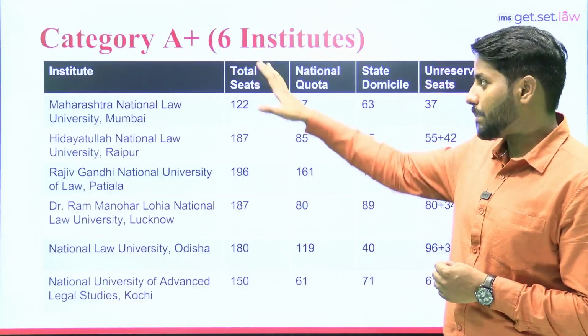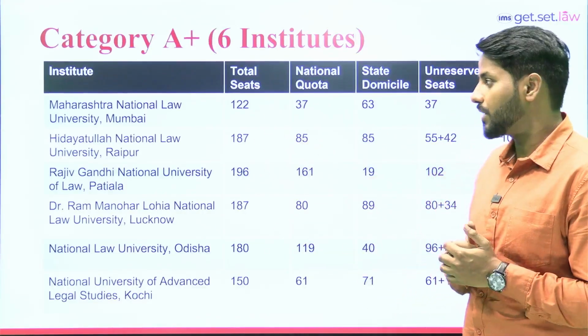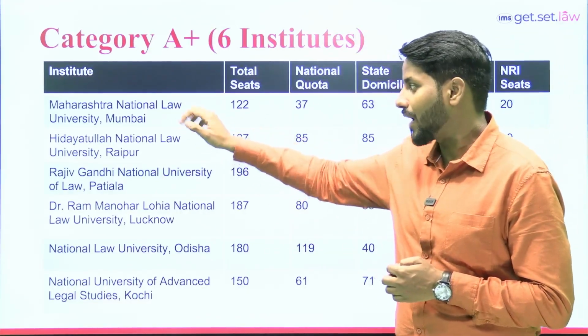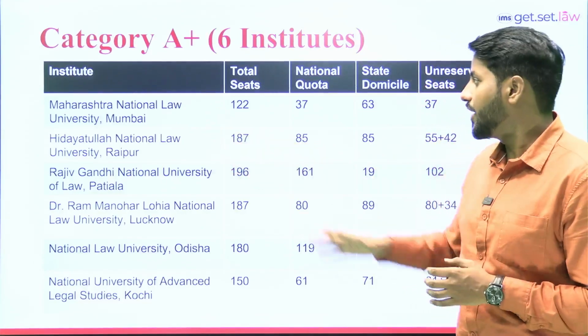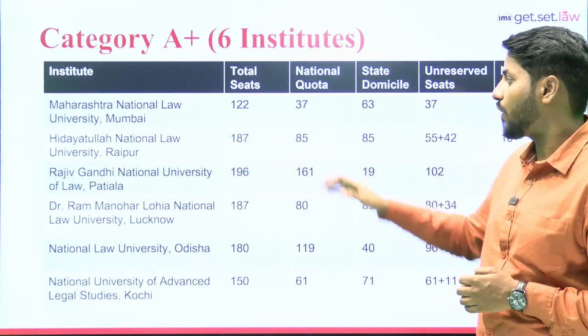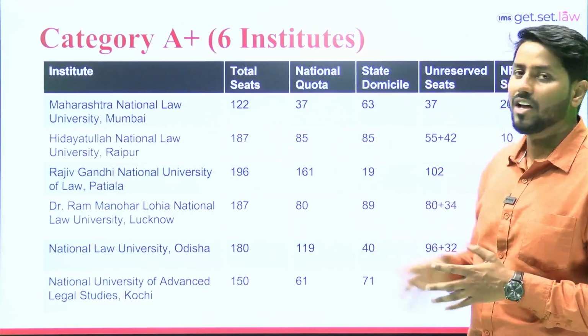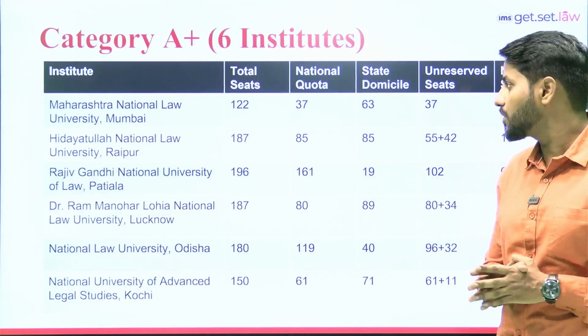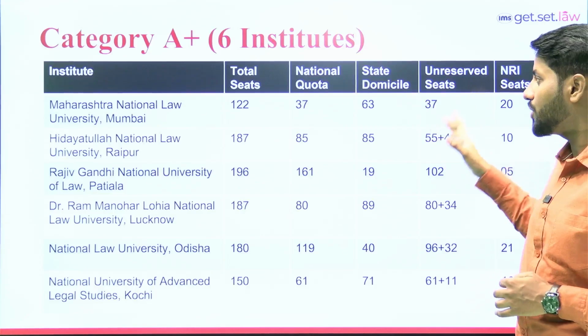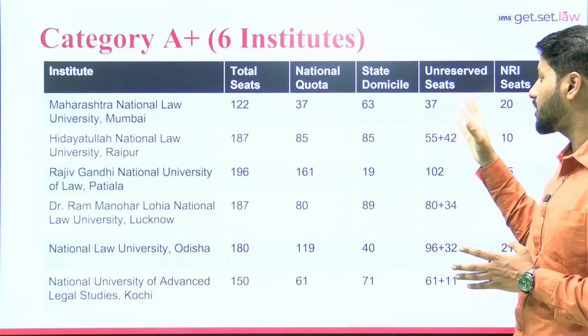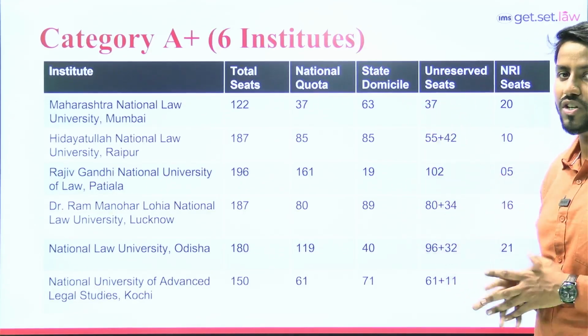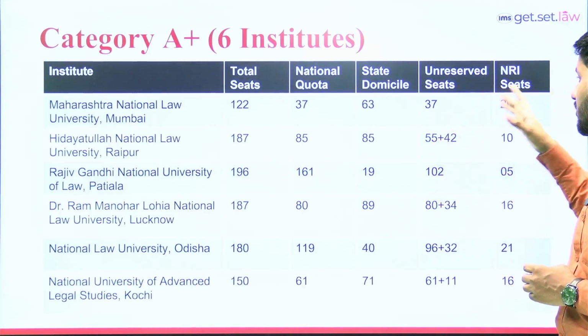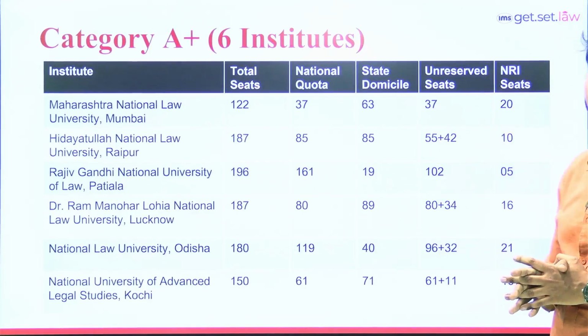But when we talk about the A+ category, that is the category just below creme de la creme, the first institute will be Maharashtra National Law University, Mumbai. In total, they have 122 seats. Out of 122 seats, 37 seats are for all India category students, and 63 seats are for state domicile students. In total, for the unreserved category for the national quota, that will be 37, and there is no reservation for the unreserved category when we talk about the state quota, and the total number of NRI seats will be 20.